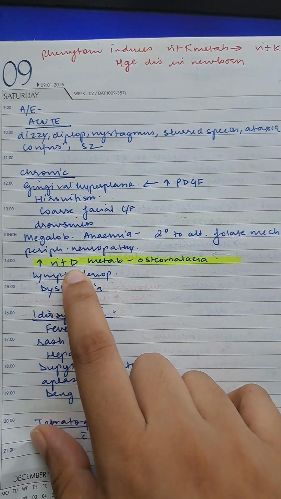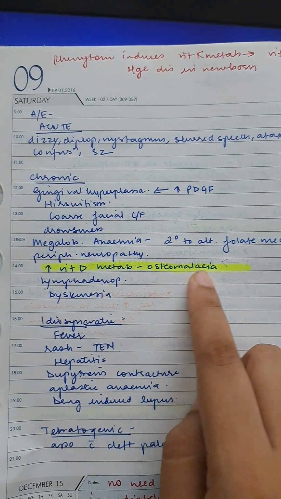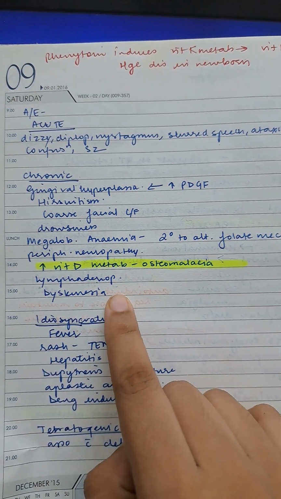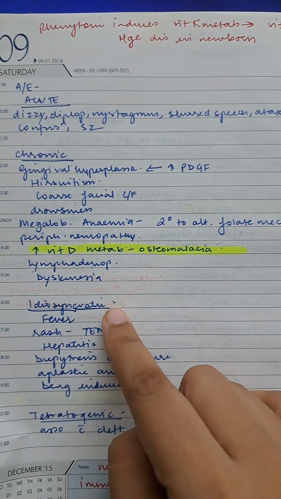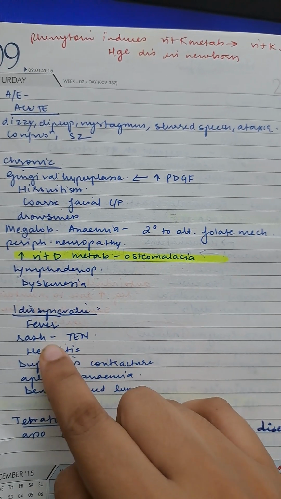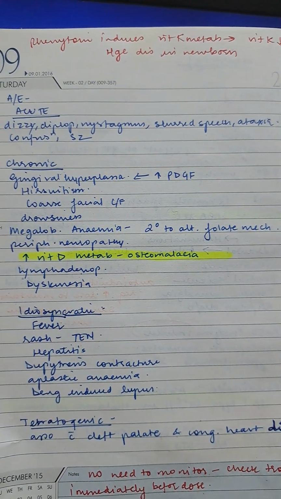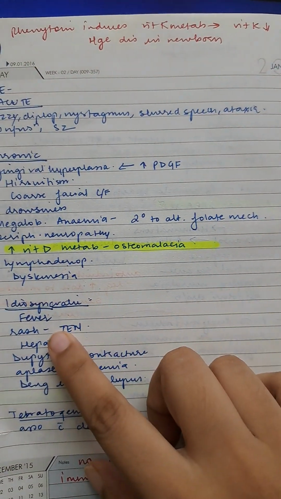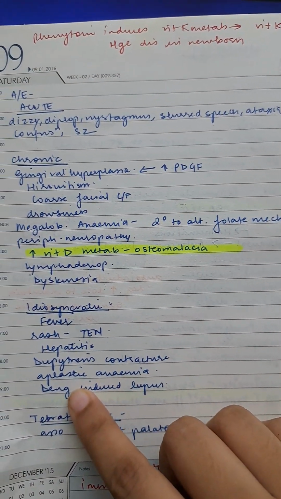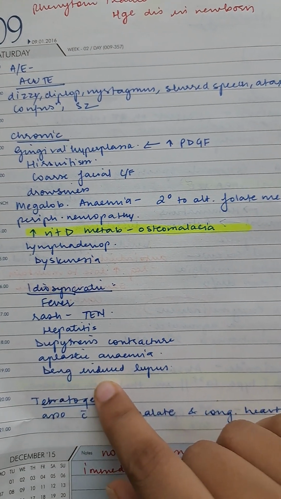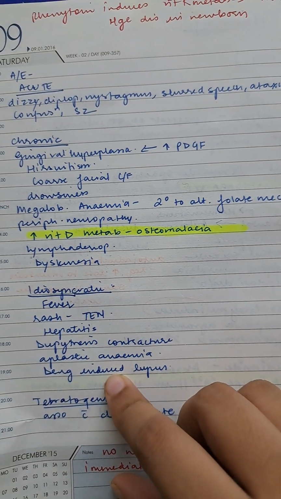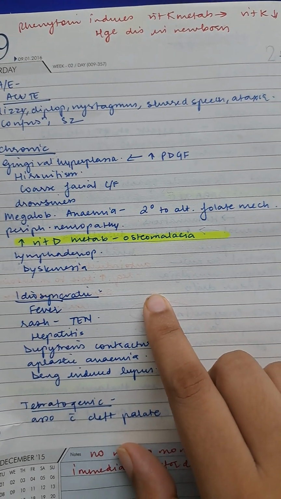It increases vitamin D metabolism and causes osteomalacia, lymphadenopathy and dyskinesia. Idiosyncratic reactions include fever, rash, toxic epidermal necrolysis, hepatitis, Dupuytren's contracture, aplastic anemia, drug-induced lupus. So all these will be there in phenytoin toxicity.